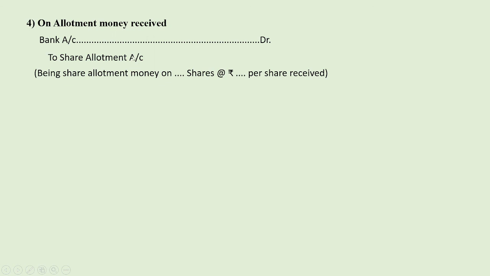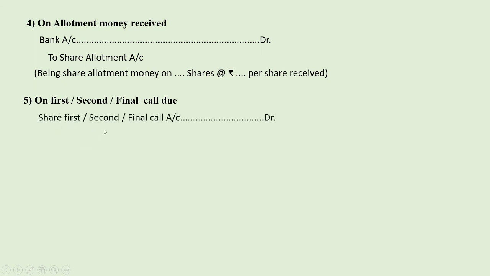The next entry is on first, second or final call due. Keep in mind, if there is a first call, then we write first call; if there is a second call, we write second call. So we make the entry: share first, second or final call account debited to share capital account.